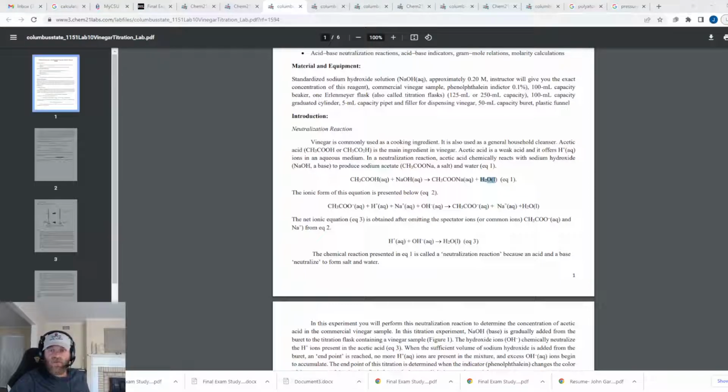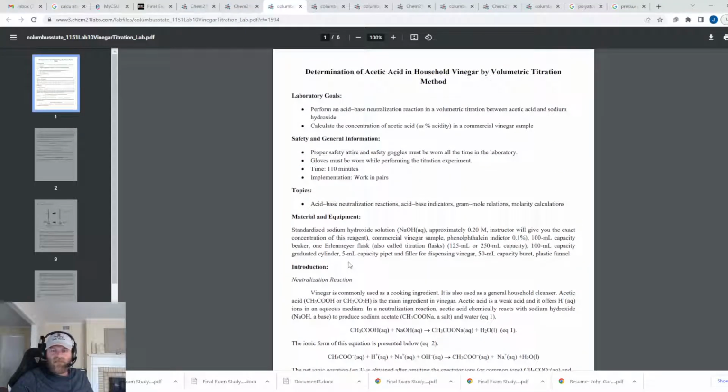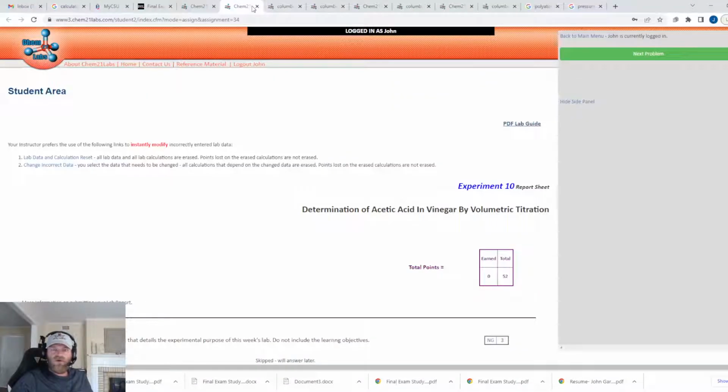That's a very important aspect of a neutralization reaction. Be able to identify a neutralization reaction. But that was back in chapter 5 as well, right? Types of reactions. So that kind of covers two different sections. All right. I think that's about it for review.